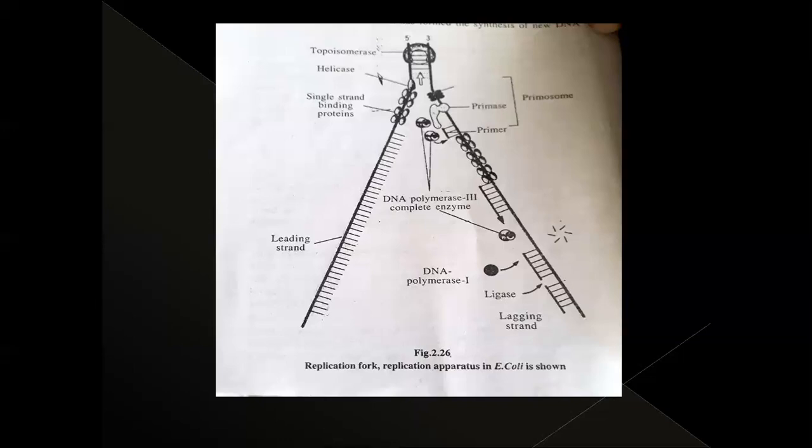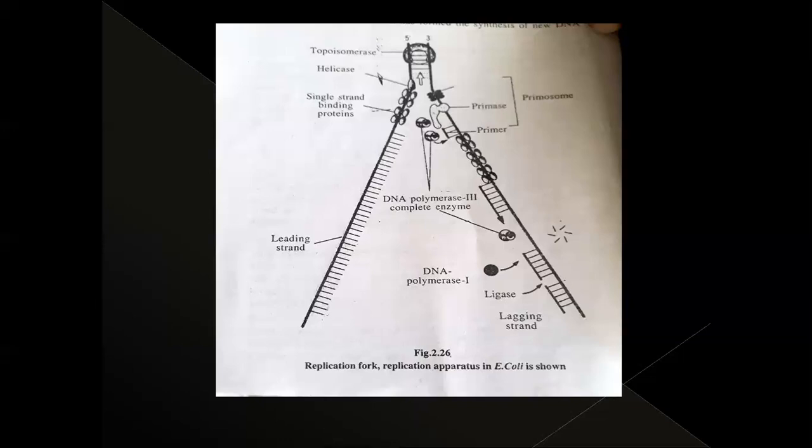In the nucleoplasm, these nucleotides are present in the form of triphosphates like dATP, dGTP, dCTP, dTTP. dATP means deoxyadenosine triphosphate, dGTP deoxyguanosine triphosphate, dCTP deoxycytidine triphosphate, dTTP deoxythymidine triphosphate.